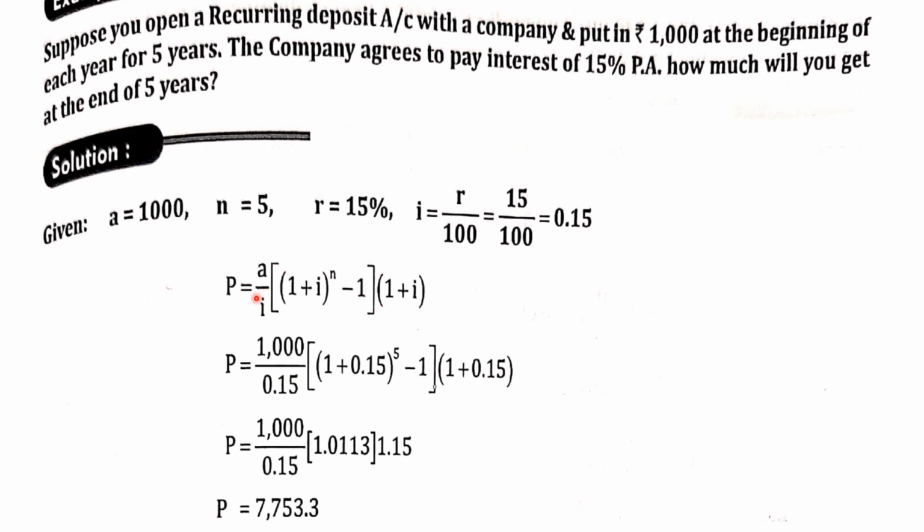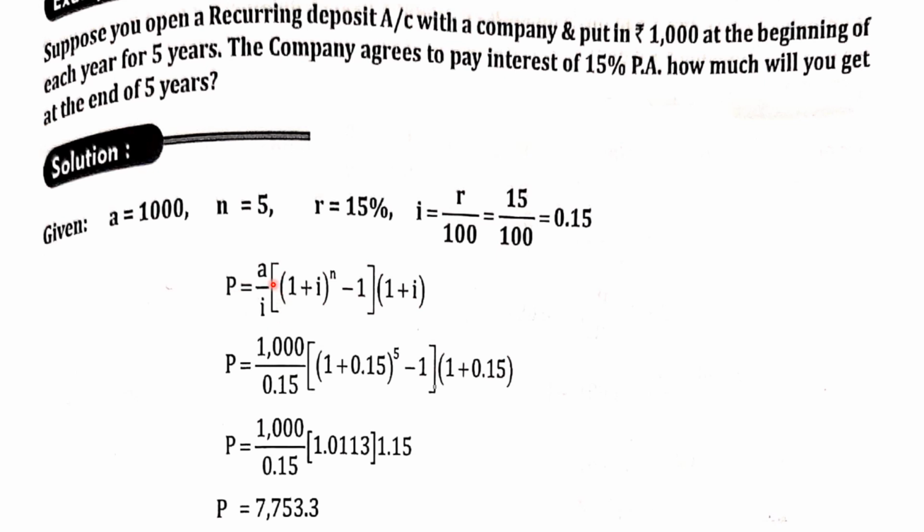Here there is one small mistake that has happened. Either you can write it as P or you can write the capital letter A. Why? Because here you are finding the future value of annuity due. So once you are finding the future value of annuity due, here it should be A. Either the amount value or the present worth value, both are one and the same. So if you use A, it would be quite better.